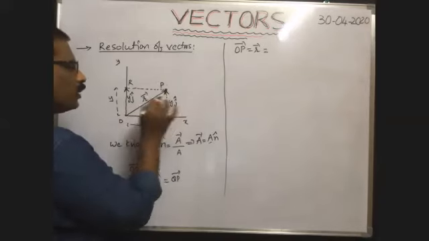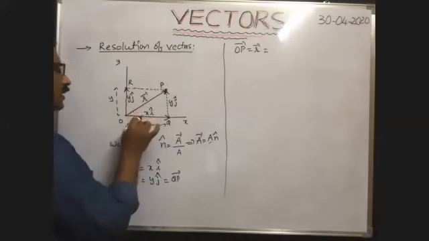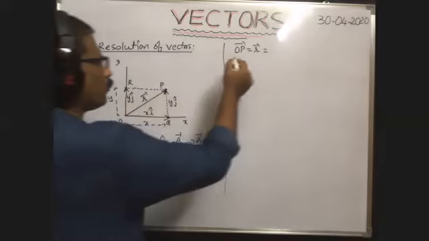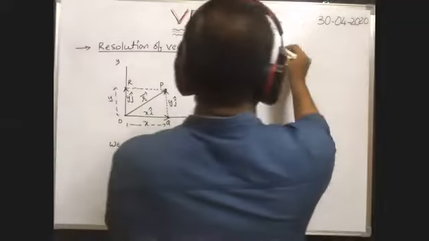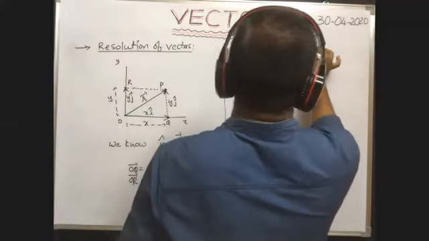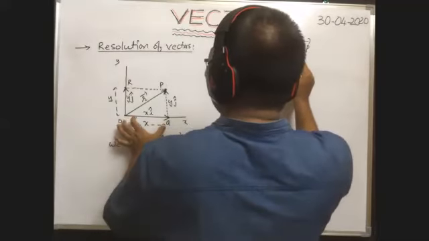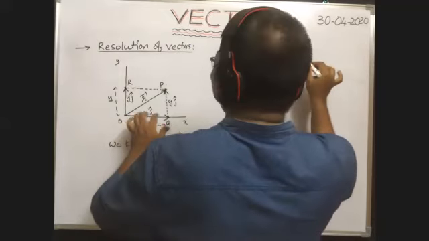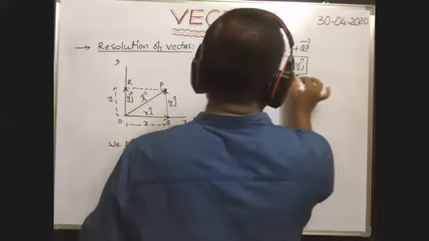When you add these two, the resultant is equal to the line joining the initial point of the first vector and the final point of the second vector, means this one. So from the diagram, OP bar is equal to R bar, which is equal to OQ bar plus QP bar. Therefore, R bar is equal to OQ bar, means x i cap, plus QP bar, means y j cap. So this is the displacement vector.